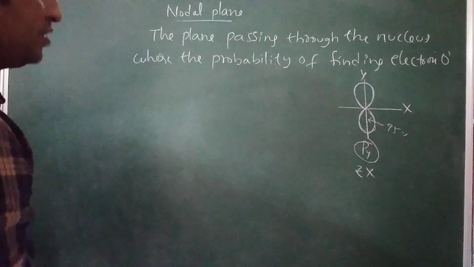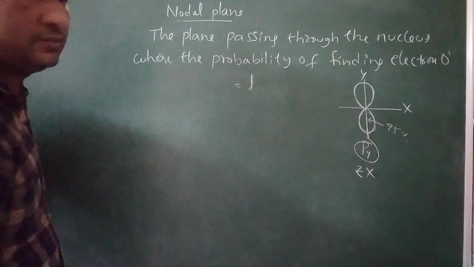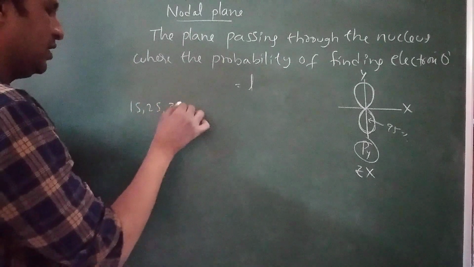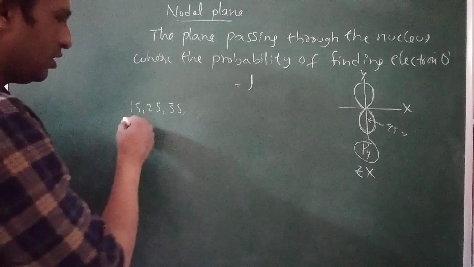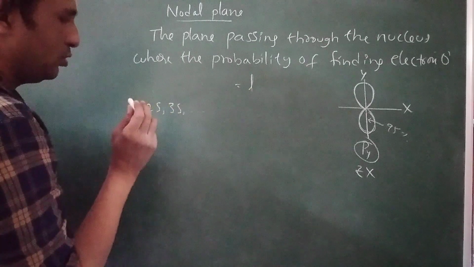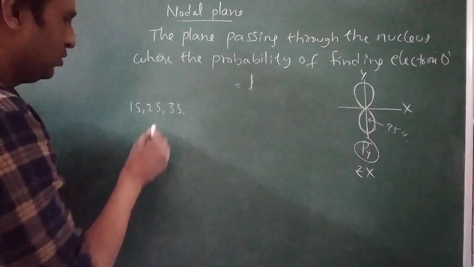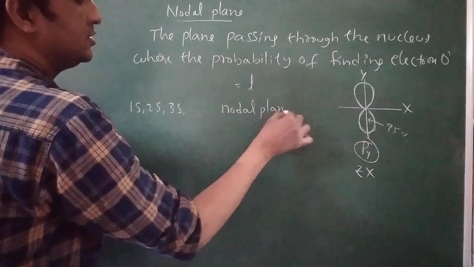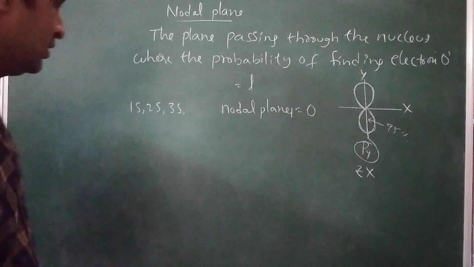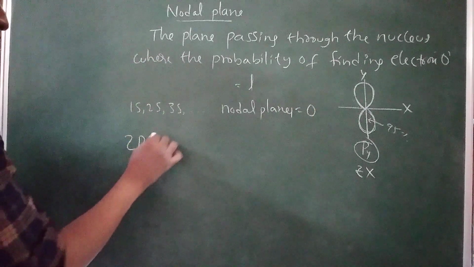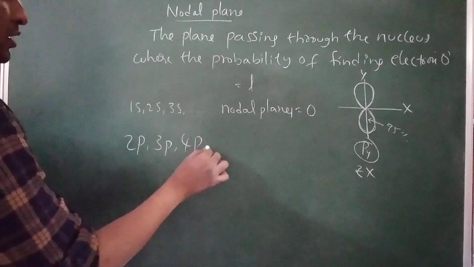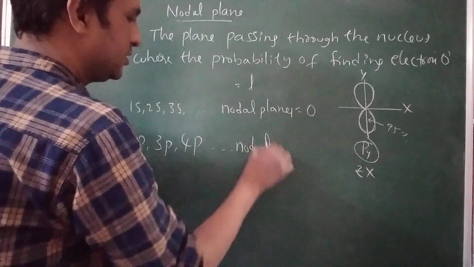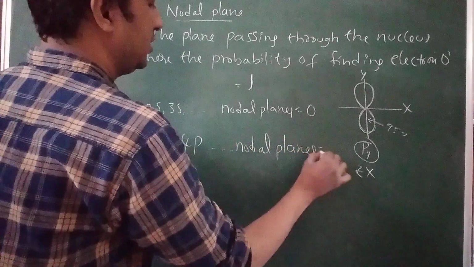For any orbital, the number of nodal planes is equal to L. That means for 1s, 2s, 3s and so on, the L value is 0, so the number of nodal planes is 0. Similarly, for 2p, 3p, 4p, 5p, 6p and so on, the number of nodal planes is 1.